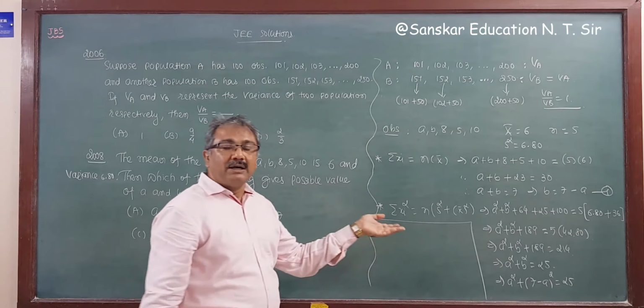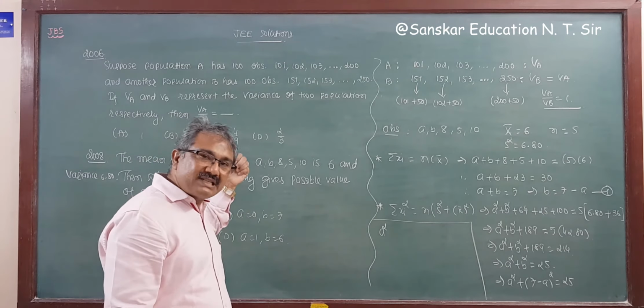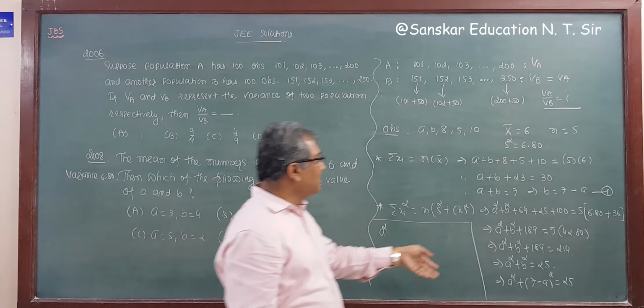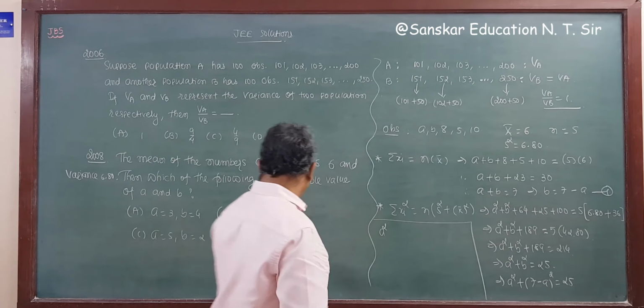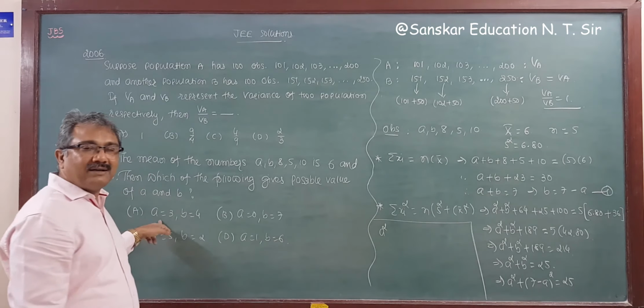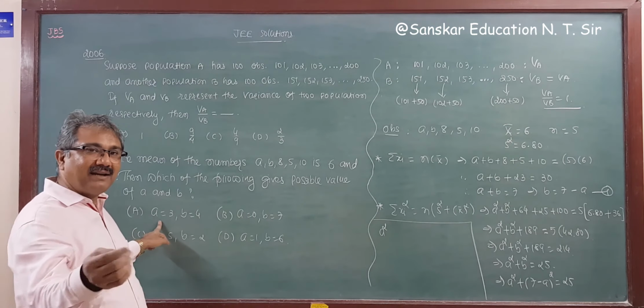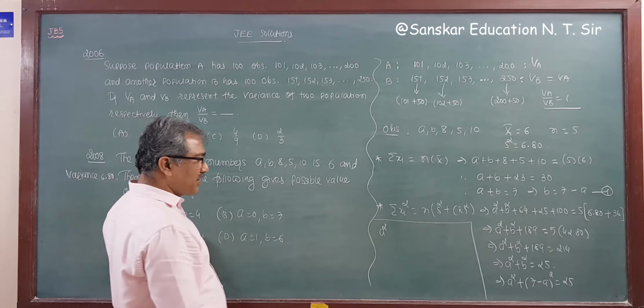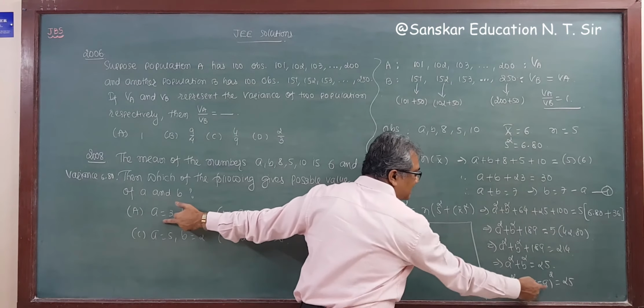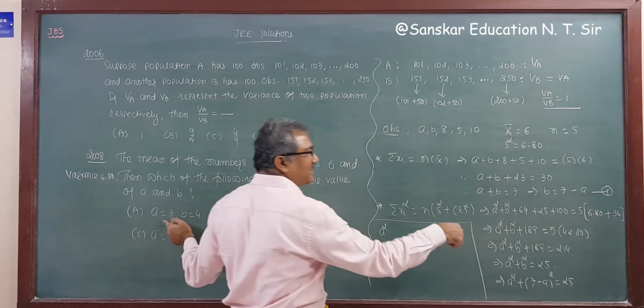So in a competitive exam, if options are given, then you can solve from these two equations by substituting the values of the options by trial and error method. So our answer is option A. We get a equal to 3, that is 9, and this is 16. 16 plus 9 is 25.